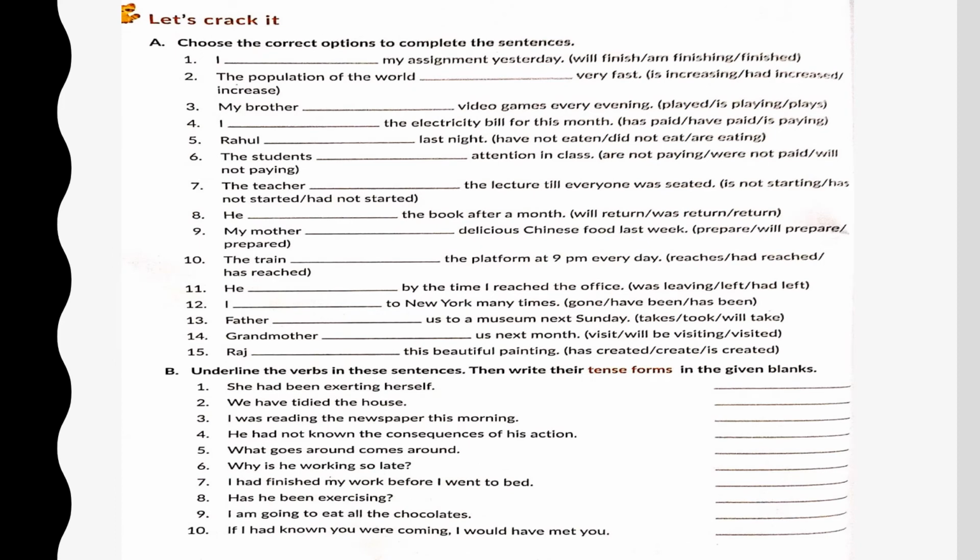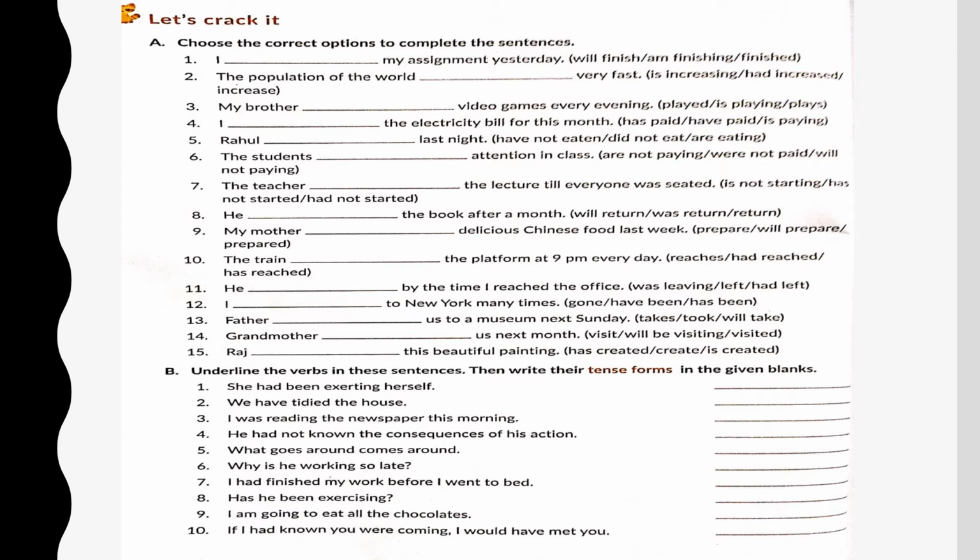Come to the exercises. Let's crack it. Choose the correct options to complete the sentences. So you have the options of different forms of tenses given in the bracket. Choose the correct one and complete it. I finished my assignment yesterday. The population of the world is increasing very fast. My brother plays video games every evening.